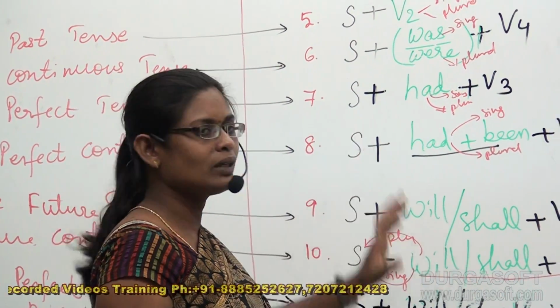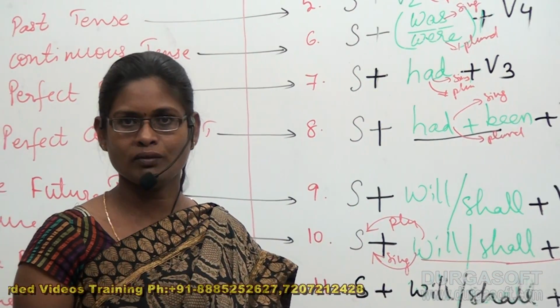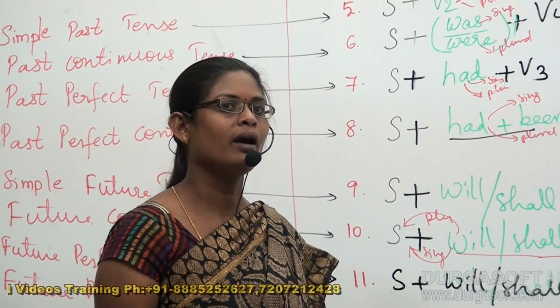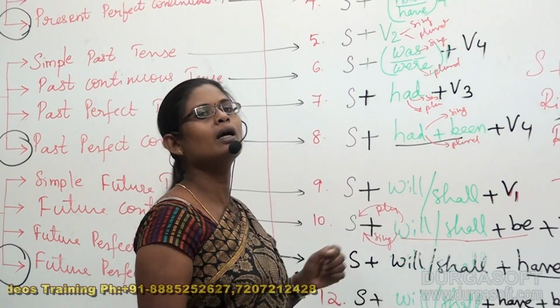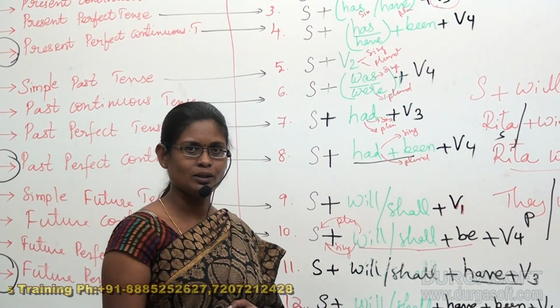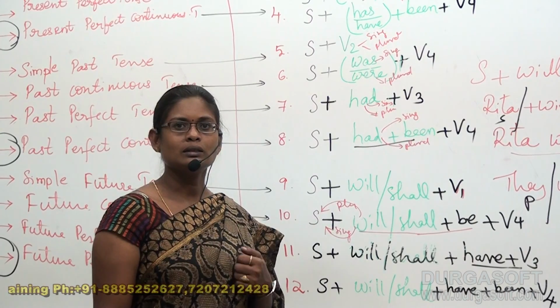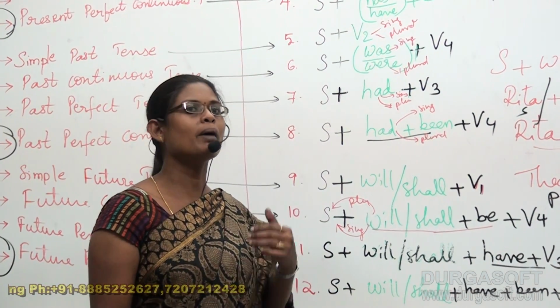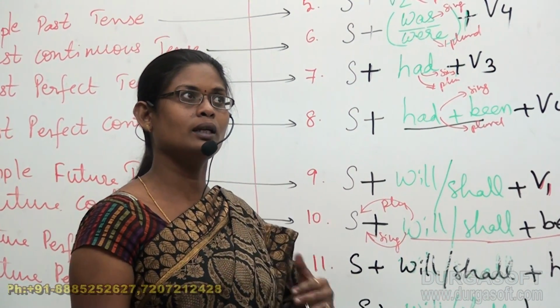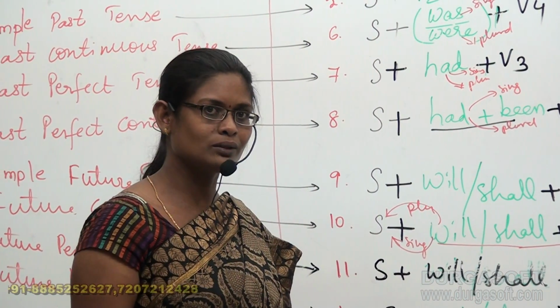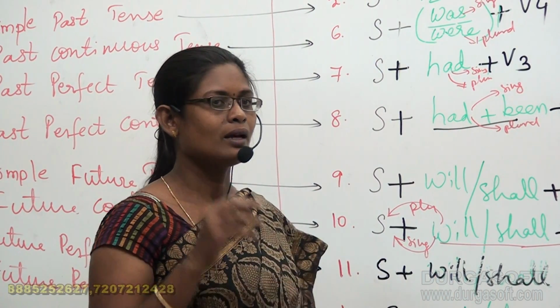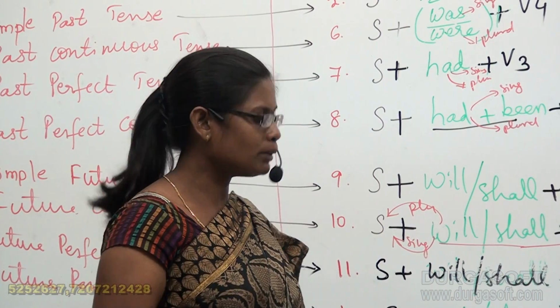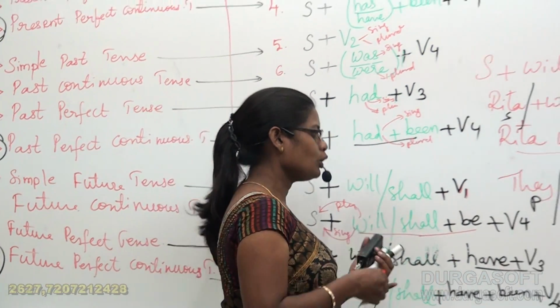So we should not neglect helping verbs, because whatever we speak, everything depends on the helping verbs that we take. So don't see the helping verbs in a low manner, see the helping verbs in an extreme level.